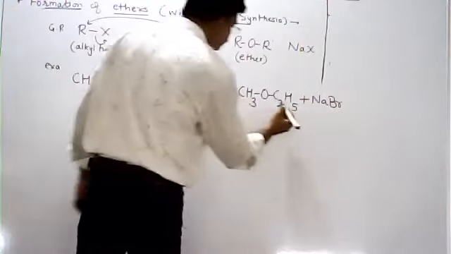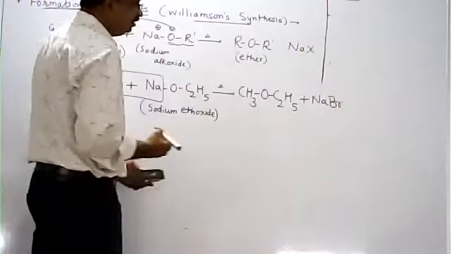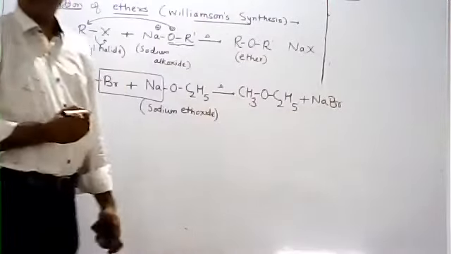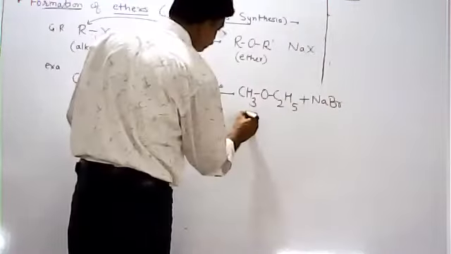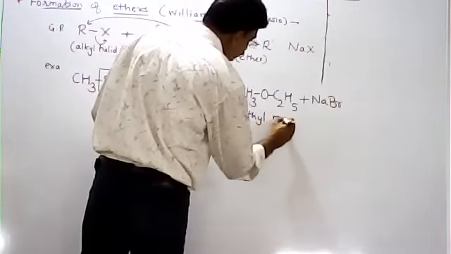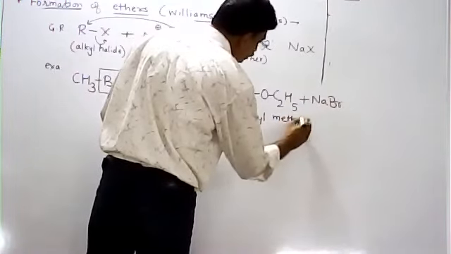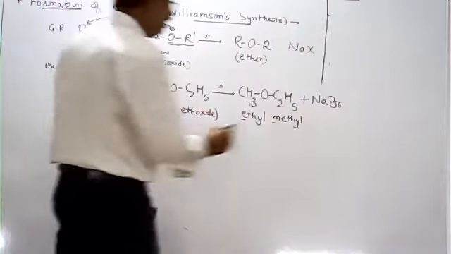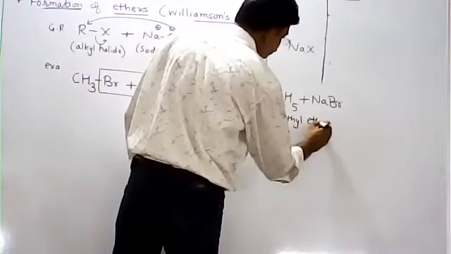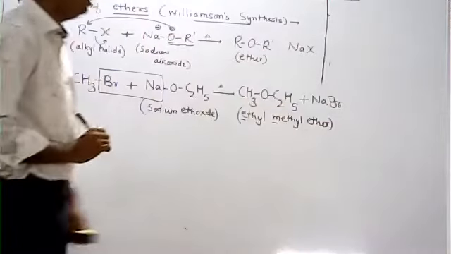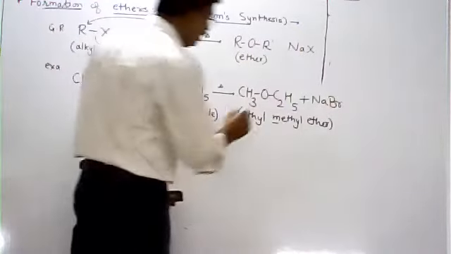What is the name of this ether? It is an ethyl group. This is a methyl group. So by alphabetical order, it is called ethyl, because E is earlier. Ethyl means E comes first; methyl means M comes later in the alphabet. You all know the English alphabet. Ethyl, methyl, ether. And the IUPAC name.